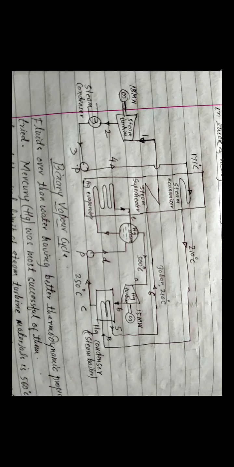The condensate is heated in the economizer. The economizer is there between 4 to 5. You can see in the diagram 4 to 5.